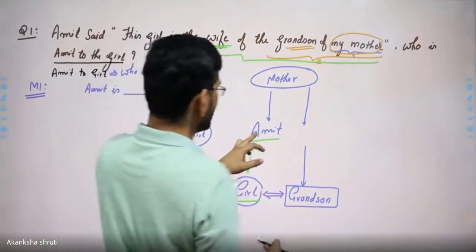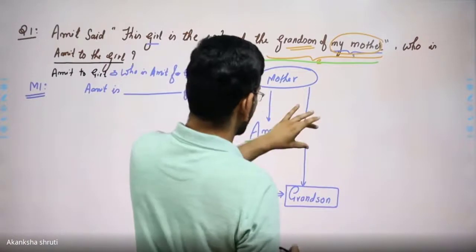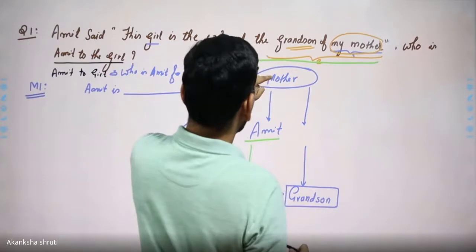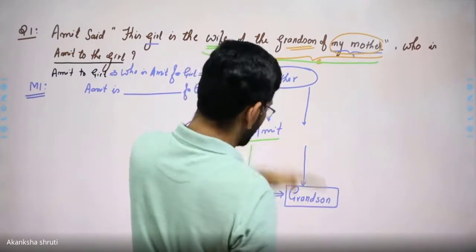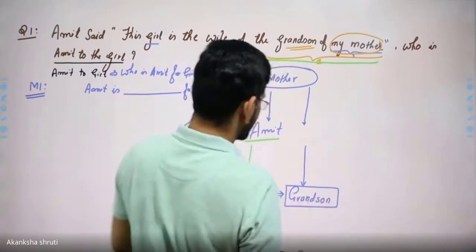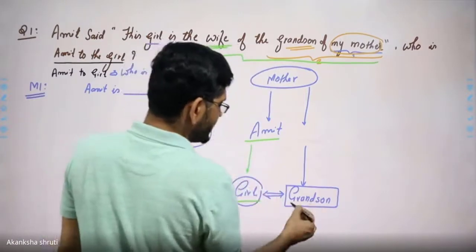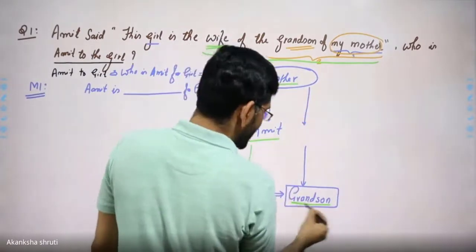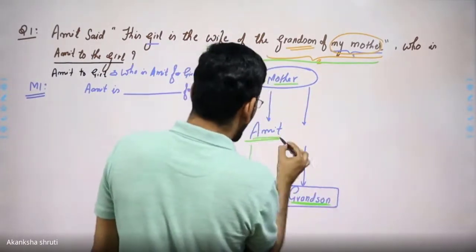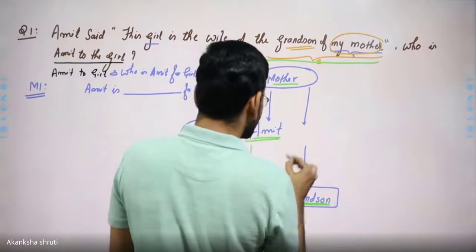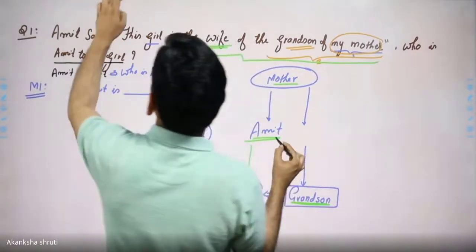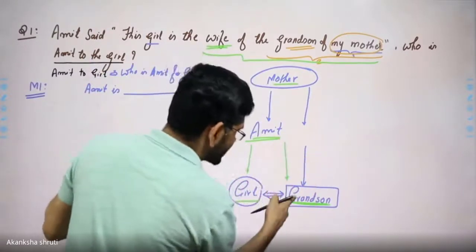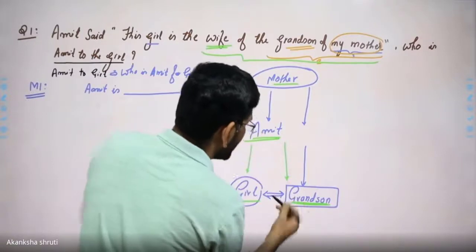Here we are observing that Amit is in the first generation, because above Amit is mother and below Amit is grandson. It means this grandson of this mother will be the son of this Amit. So directly we can draw the link that this grandson is nothing but the son of Amit.